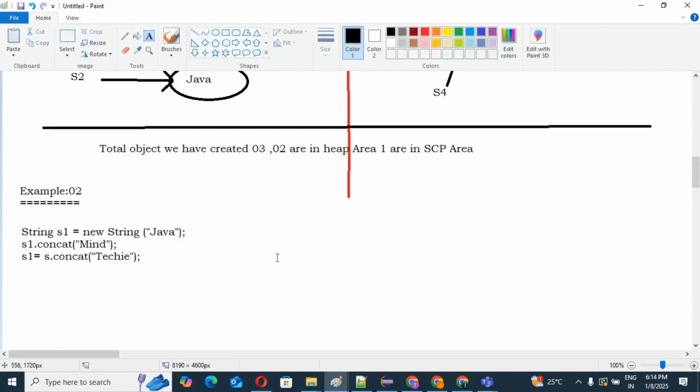Can you guess how many objects will be created due to these three lines, how many in the heap area and how many in the SCP area?